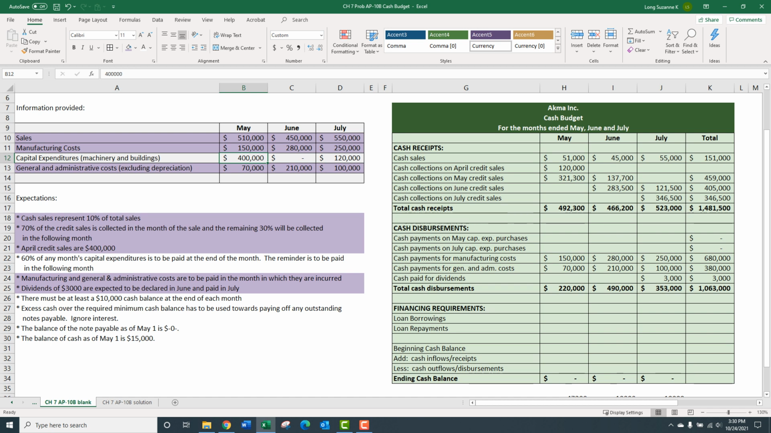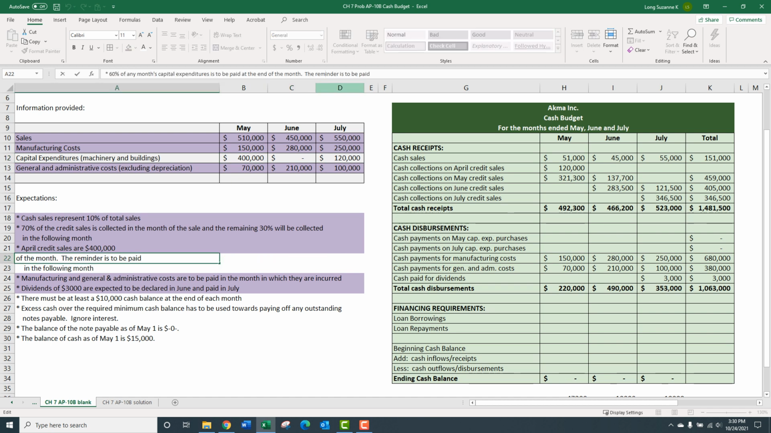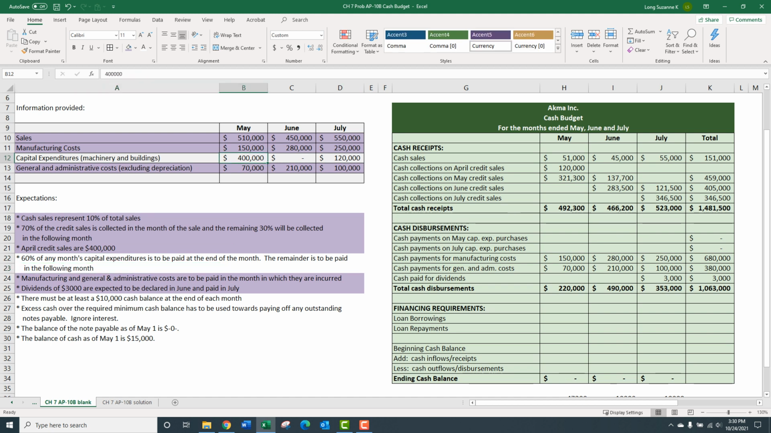So for $400,000 in May, 60% of that is paid in May, 40% remainder is paid in the following month in June. So we got 400 total. May 400 total is going to be split May and June, 60%, 40%. Let's get that in there.